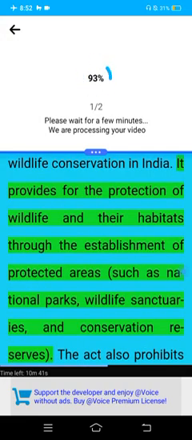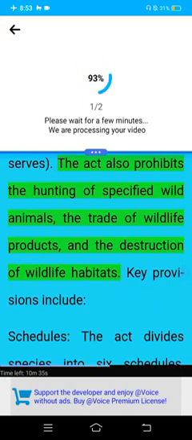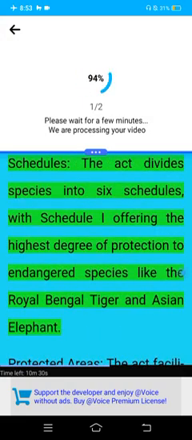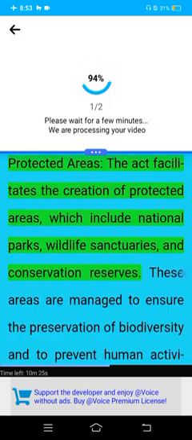It provides for the protection of wildlife and habitats through the establishment of protected areas such as national parks, wildlife sanctuaries, and conservation reserves. The act also prohibits the hunting of specified wild animals, the trade of wildlife products, and the destruction of wildlife habitats. Key provisions include schedules. The act divides species into 6 schedules, with schedule 1 offering the highest degree of protection to endangered species like the royal Bengal tiger and Asian elephant.